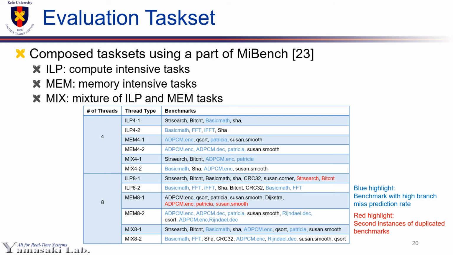And workloads used for evaluations are composed of 4 and 8 tasks that run simultaneously in the SMT processor. Mixed workloads consist of tasks from 2 groups. List of workloads are shown in the table. Benchmarks with blue highlights have many branch mispredictions, and ones with red highlights are second instances of duplicate benchmarks within a workload.